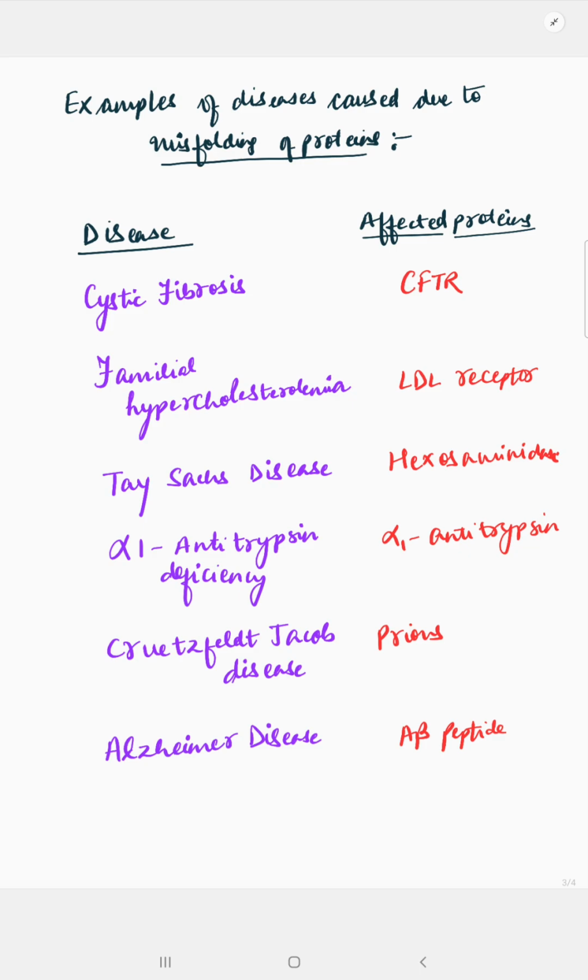Next, Creutzfeldt-Jakob disease, in which the prions are affected, which causes neuronal cell death. Alzheimer's disease, in which the A beta peptide is affected, and the abnormal folding of A beta peptide causes their aggregation in neurons, ultimately leading to their apoptosis.